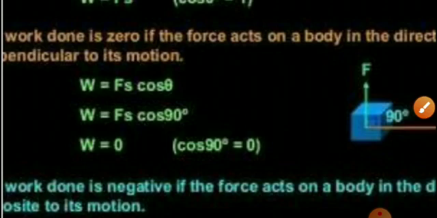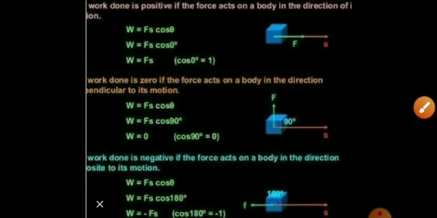In this way there are three types of work. For positive work, the angle between force and displacement is 0; in other words, if the force and displacement are in the same direction, it is positive work. Negative work: if the force and displacement are in opposite directions, or if the angle between them is 180 degrees, then cos 180 is -1, so work will be negative.